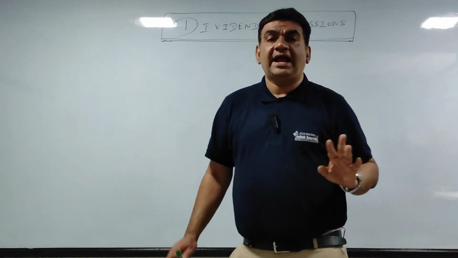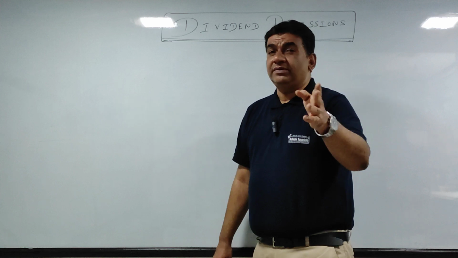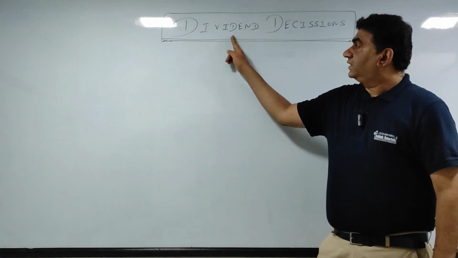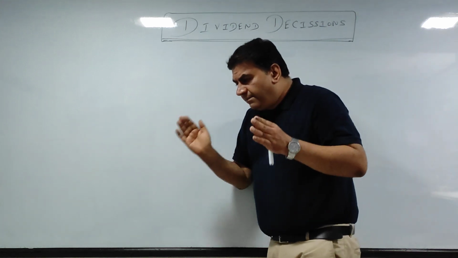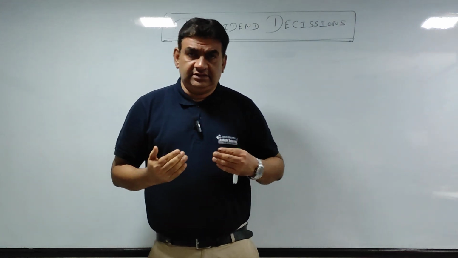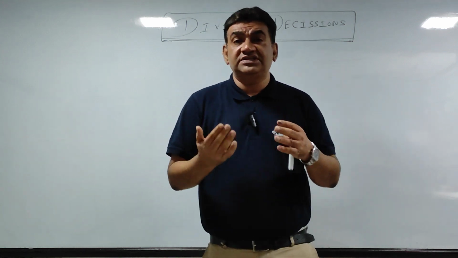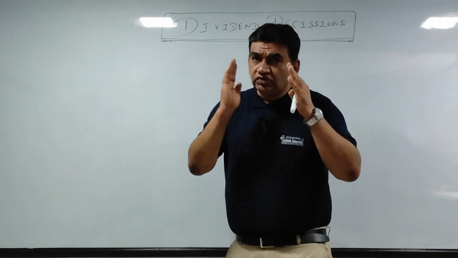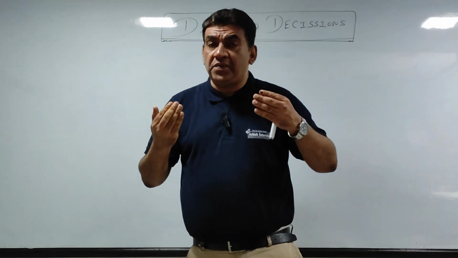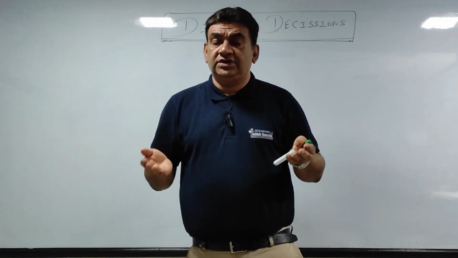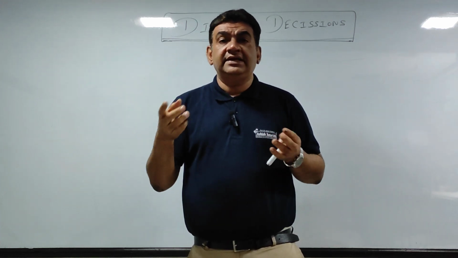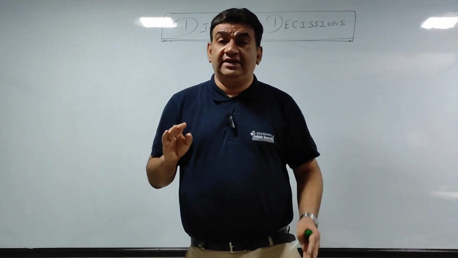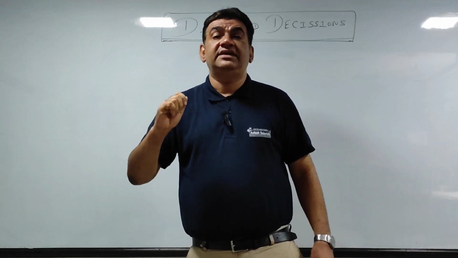Got it? That is dividend. I know I have explained a bit too much, but I'm sure many of you have forgotten. So now, what do we have to do in this chapter? Dividend decision. The company has to decide. The board of directors who manage the company have to decide every year what the strategy for dividend is. So the strategy which they decide, there are certain factors. Keeping those factors in mind they have to decide what call we take for dividend. Okay, that is dividend decision.